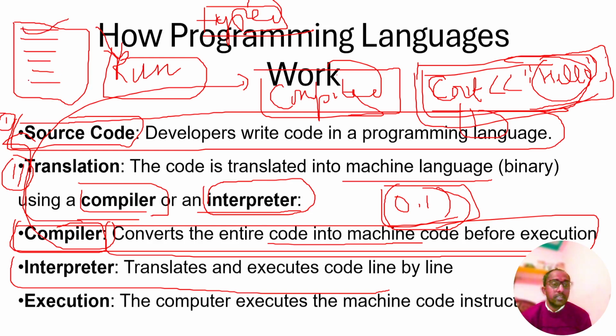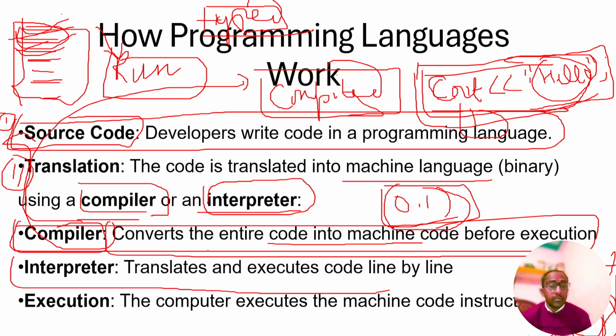This will be converted, this will be converted. If one line has errors, it does not affect the others. This will be printed, this will not be printed if an error occurs. The compiler executes the entire code at once, and it will not print anything if any errors happen.